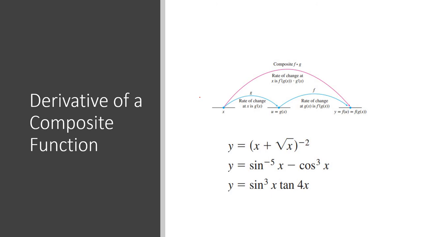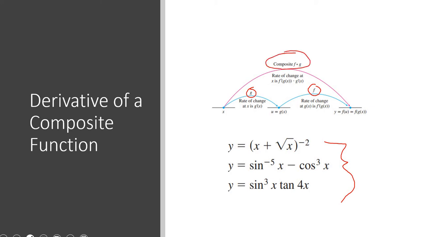We have this one at the top here. We have sine to the -5, it looks like, minus cosine to the 3 of x. And basically, these are just functions that are more complicated, that could be separated into two separate functions. If you look at this little graphic here on top, we have our function g and our function f, and a composite function f of g.